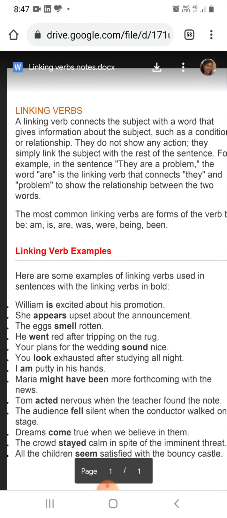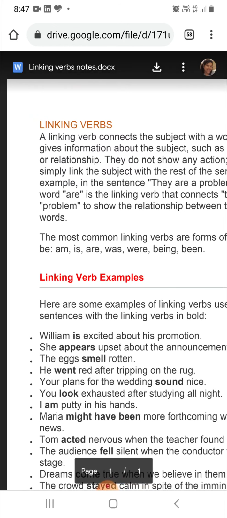Till now we have learned about verbs and types of verbs. We have learned about regular verbs, irregular verbs, action words and non-action words. We have learned transitive verbs as well as intransitive verbs. We discussed regular and irregular verbs in the previous lesson. Today we will be talking about linking verbs.